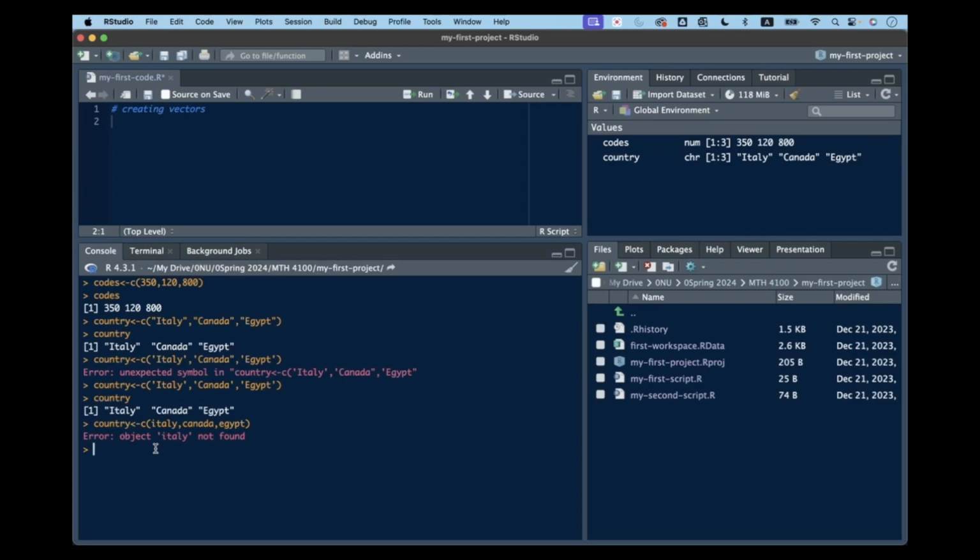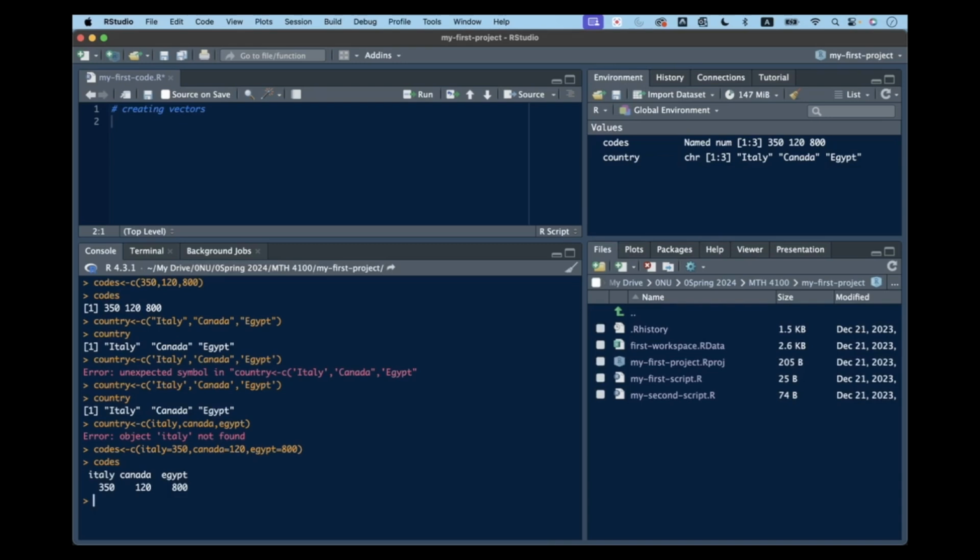Sometimes it's useful to name the entries of a vector. For example, if you want to define a vector of country codes, you can use the names to connect the two. So you can say codes, a vector. Italy is going to take the value 380, Canada is going to take the value 120, and Egypt is going to take the value 800. Again, if you go and check the codes, it's going to tell you that Italy takes the value 380, Canada 120, Egypt 800.